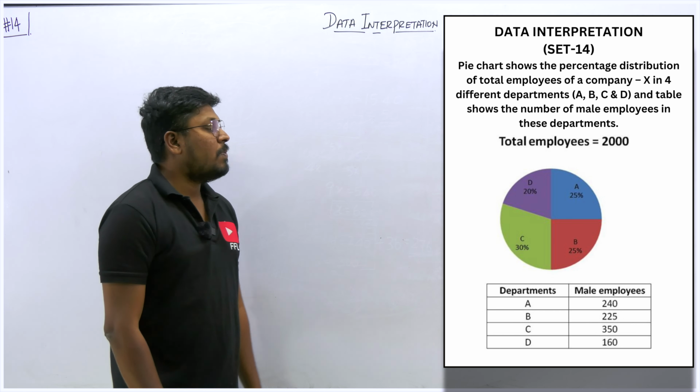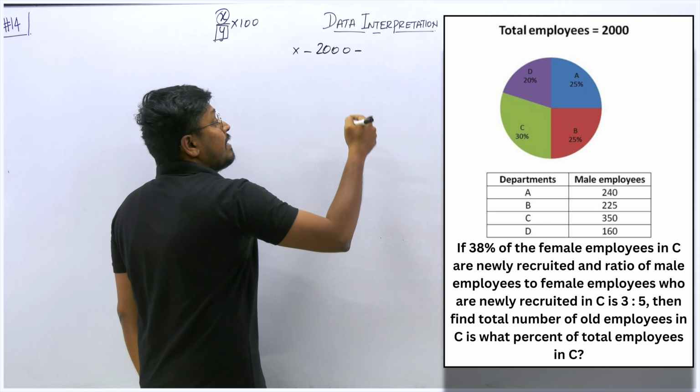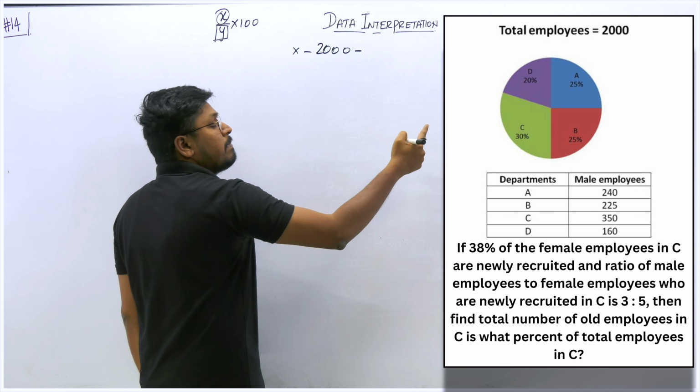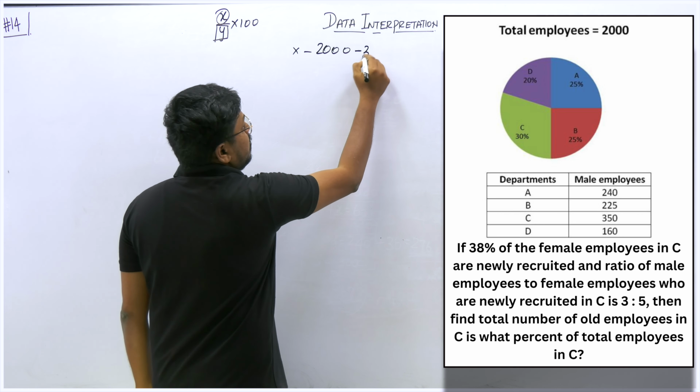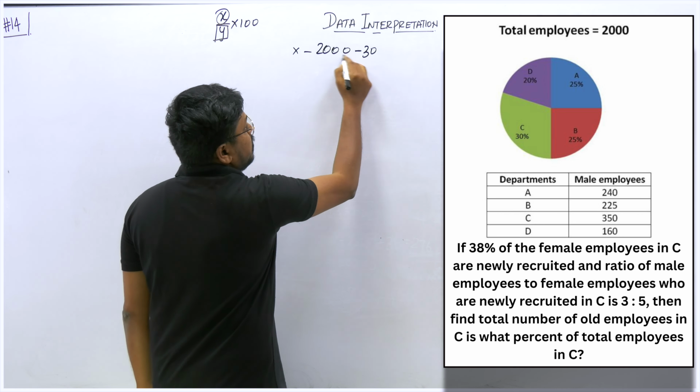Just look at the chart. The total number of employees in company X is 2000. Out of this 2000, department C alone has 30% of the people working. So out of 2000, 30% will be 600. So 600 will be the total number of employees in C. We have found the value of the denominator, the total number of employees in C.